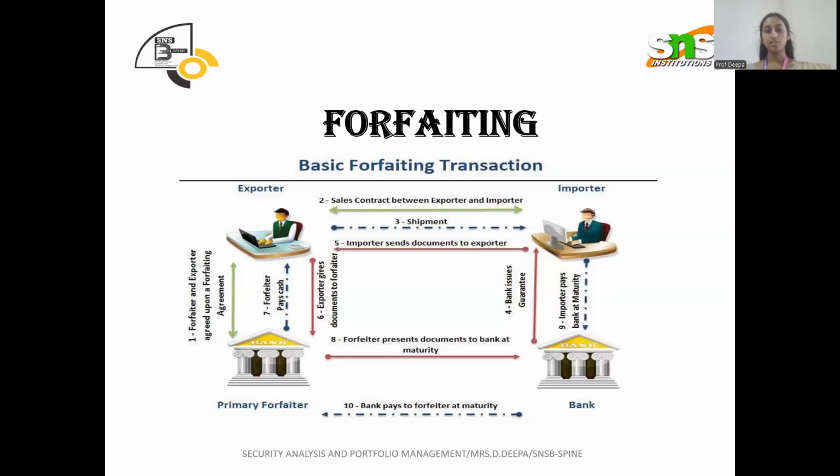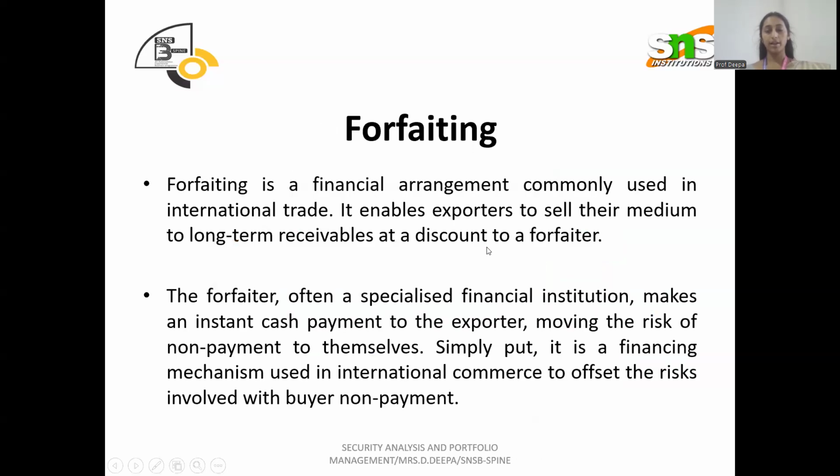So this is the proper meaning of the forfeiting process. It is a financial agreement, used in most cases in international trade. Exporters sell their products, goods, on long-term receivables to the forfeiter, and with the help of the forfeiter, they sell the goods to the importer.